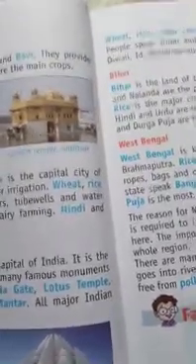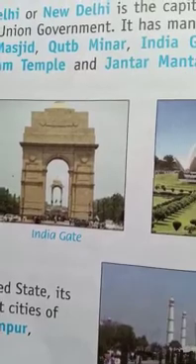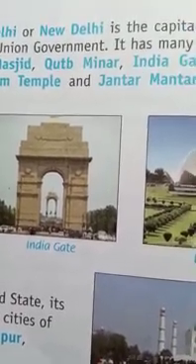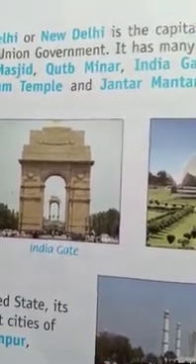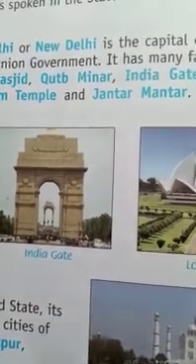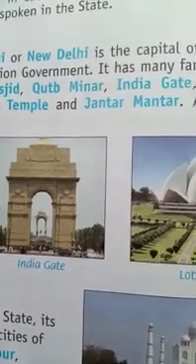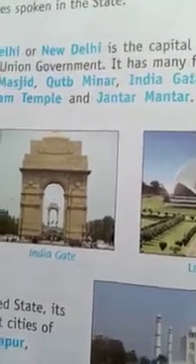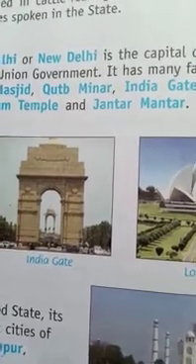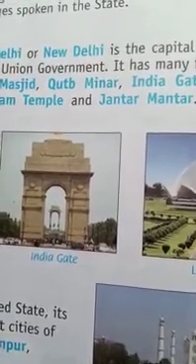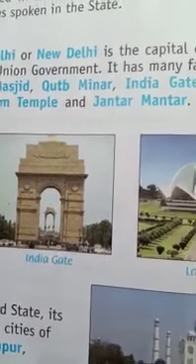So in this way, next comes Haryana. You see, Haryana is the neighboring state of Punjab, okay. Chandigarh is the capital city of Haryana also. So you see, Chandigarh is the capital of both Punjab and Haryana. And here in Haryana, some rivers are also there. Yamuna and Satluj are the two rivers. These two rivers also provide water for irrigation in this state. The main crops are just like Punjab: wheat, rice, and sugarcane.